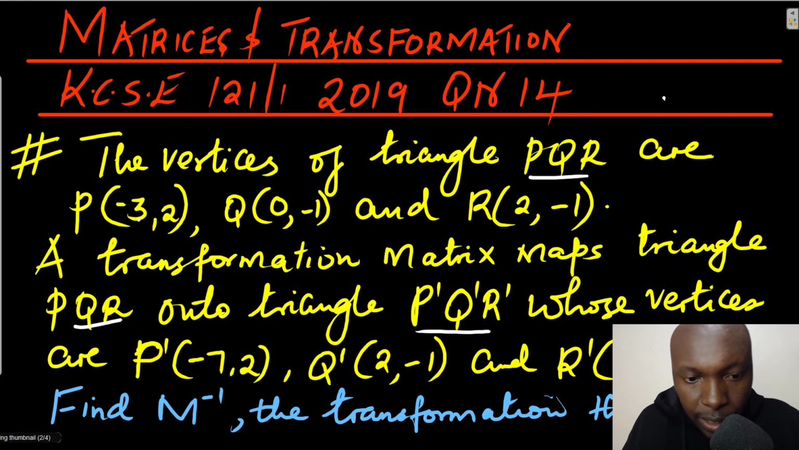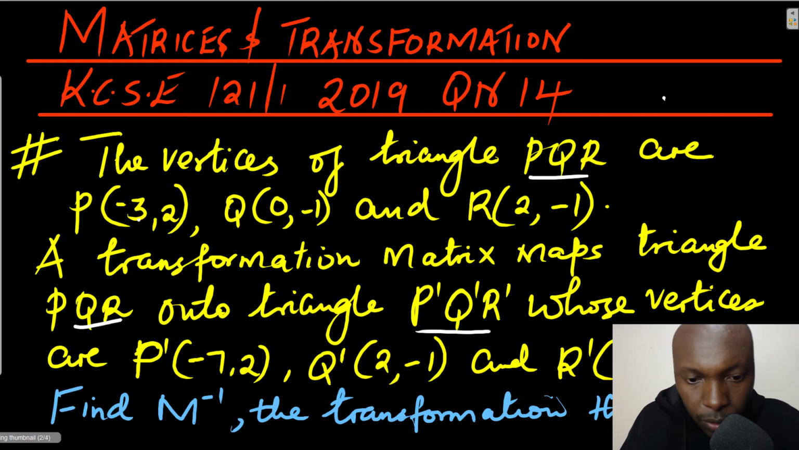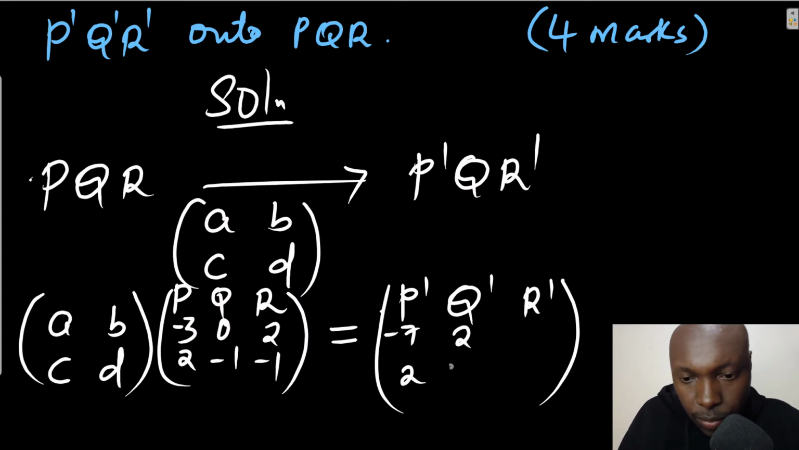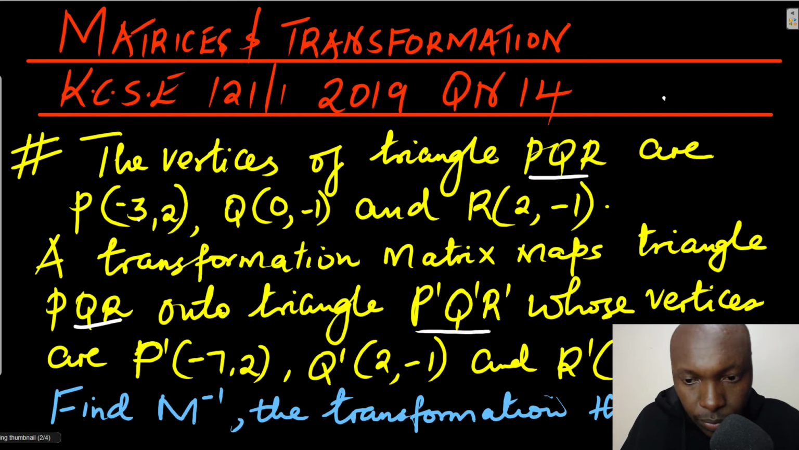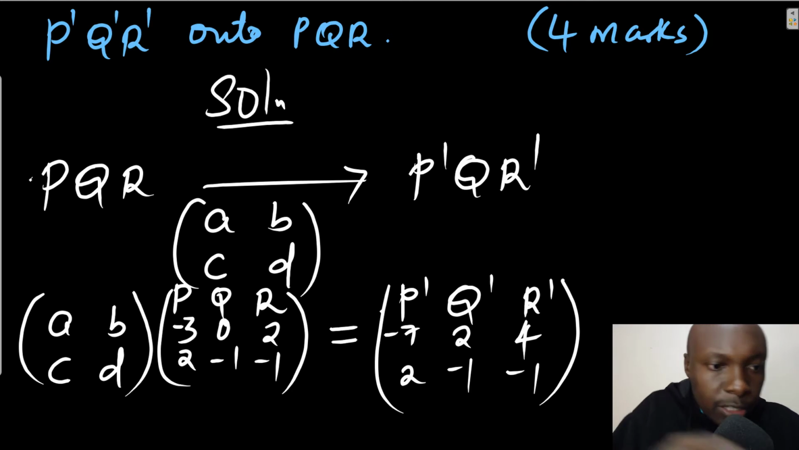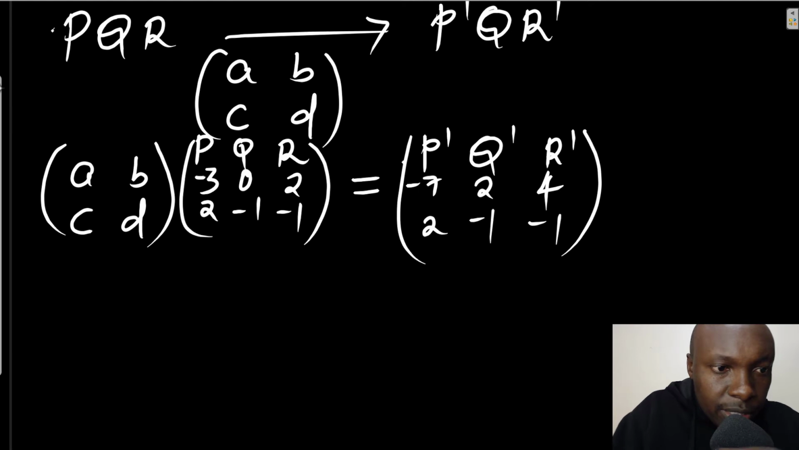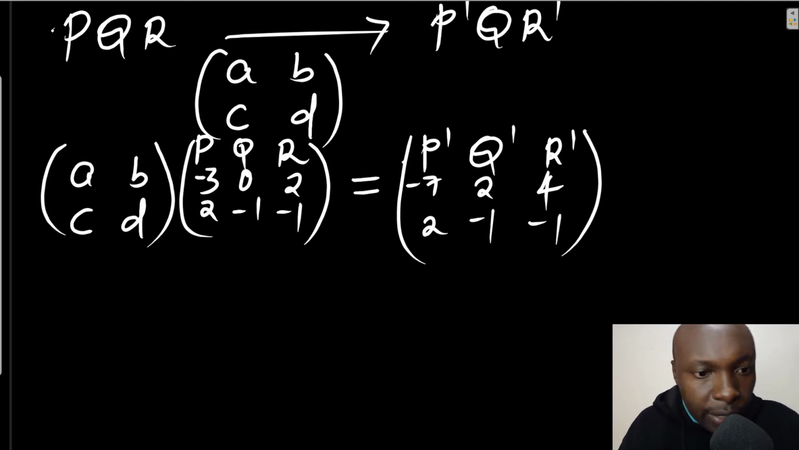You can insert these as well: P'(-7, 2), Q'(2, -1), R'(4, -1). So that is the first thing you're going to do. From there we can pre-multiply. It's my hope that you know how to do multiplication of matrices. We take row 1 multiplied by column 1. You don't need to take all of them to get the values of A, B, C, and D.